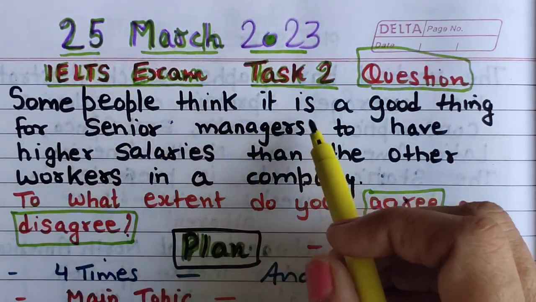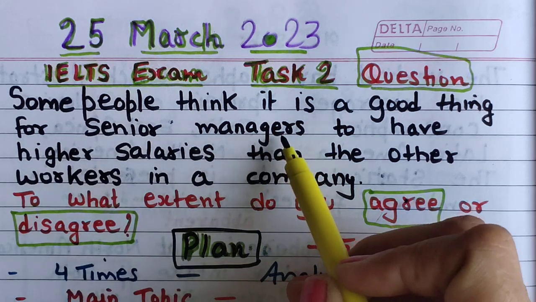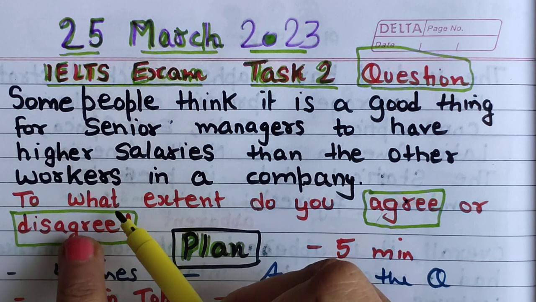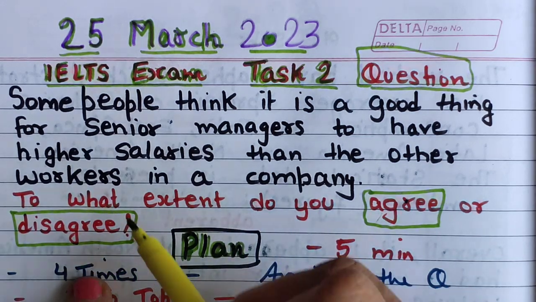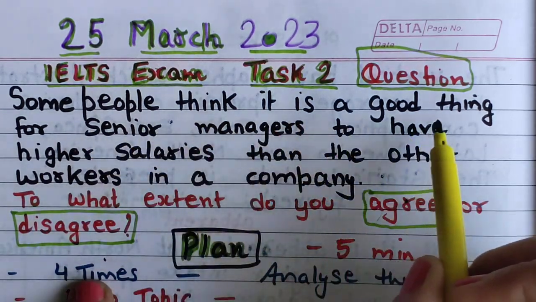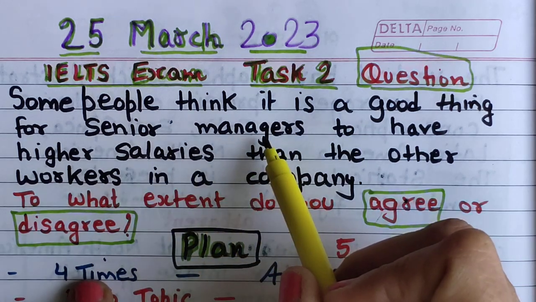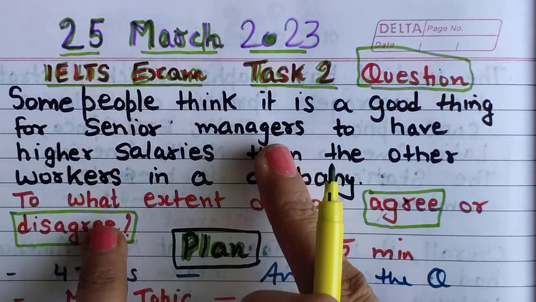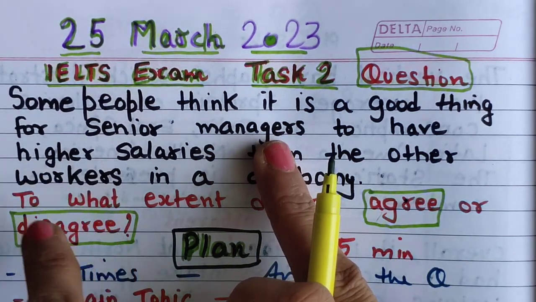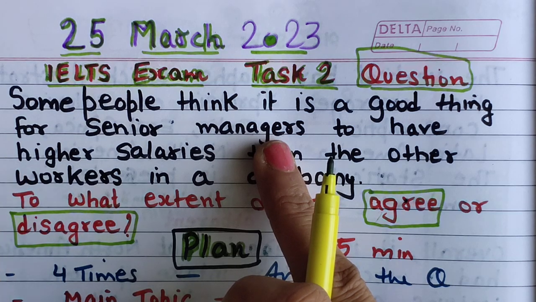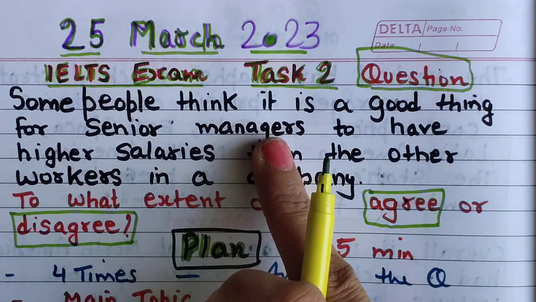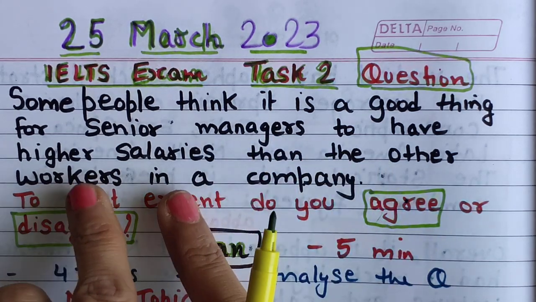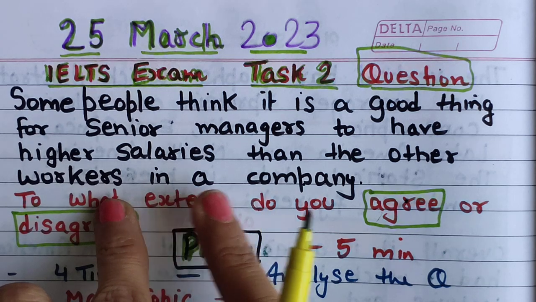Some people think it is a good thing for senior managers to have higher salaries than the other workers in a company. To what extent do you agree or disagree? Some people think it is a good thing for senior managers to have higher salaries than the other workers in a company. Senior managers, chairperson, so all kinds of senior higher management authorities, they are getting higher salaries as compared to lower level staff, lower level employees in a company.